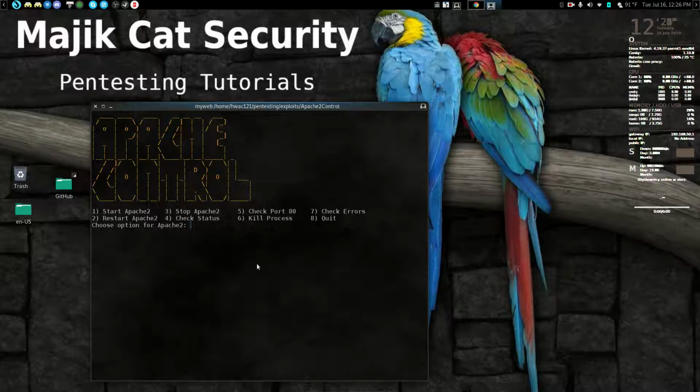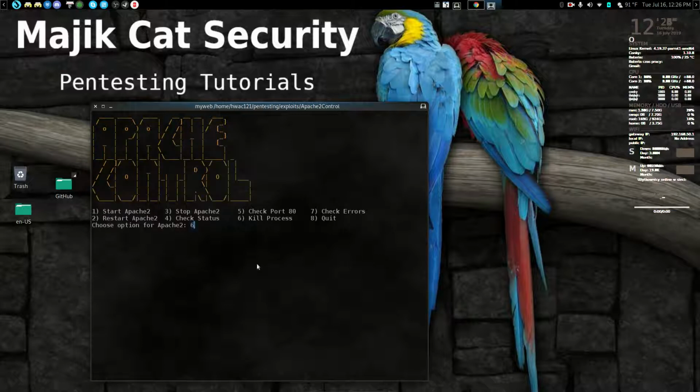So this gives you a quick, easy way to start it. If it gives you an error and it won't start, 9 times out of 10 it's because something else is using port 80. So if you hit 5, we see OK, and the PID is 19952.